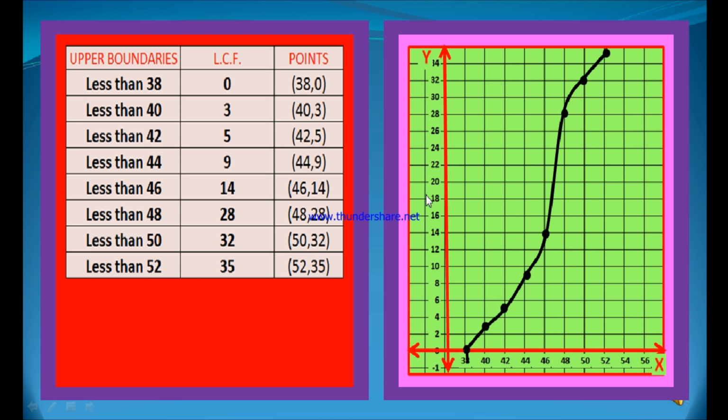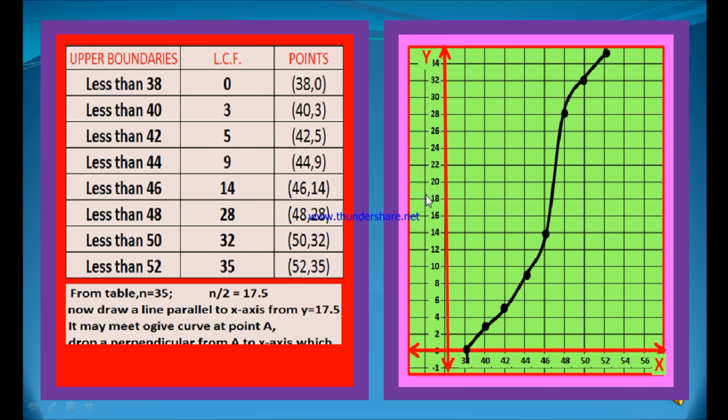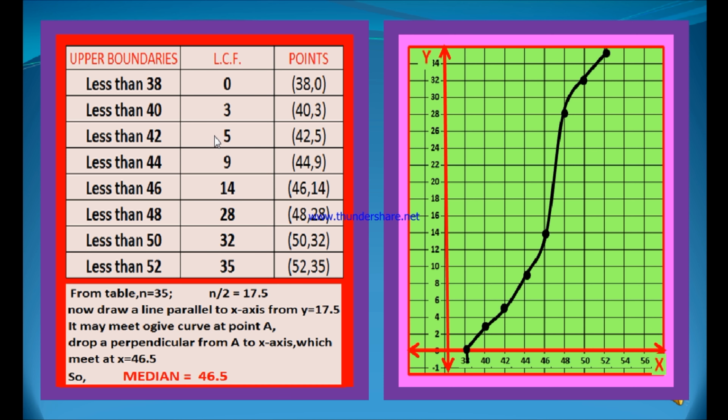After getting this, now from the table n value is 35. If n is equal to 35, in order to find the median, find out n by 2. n by 2 is 17.5. Half of 35 is 17.5. Now, here these are cumulative frequencies. On this, where is 17.5? You pick up the point. This is the point.